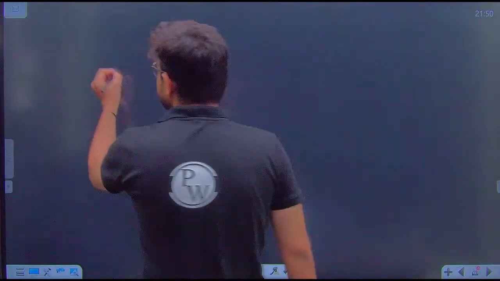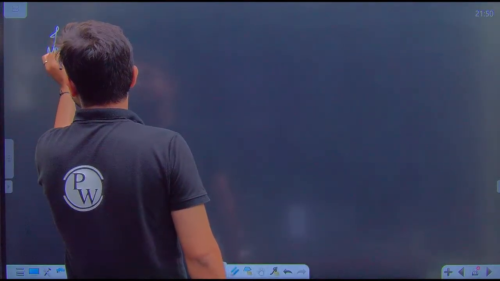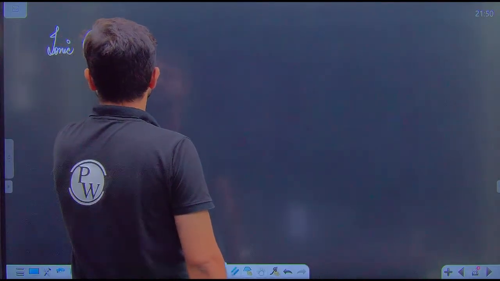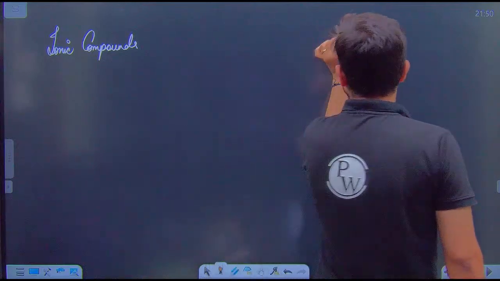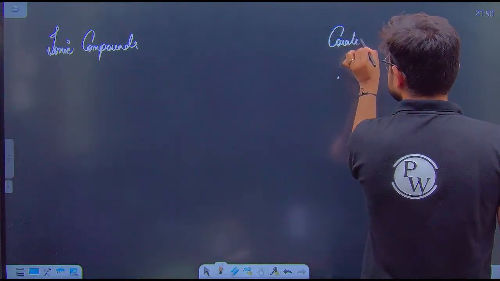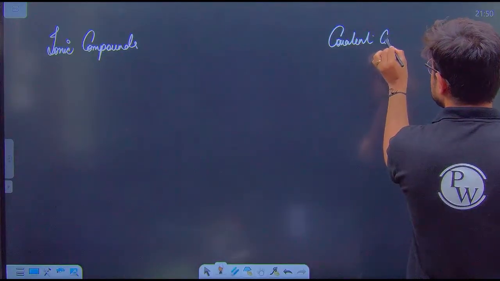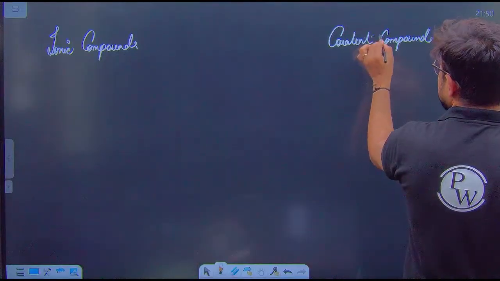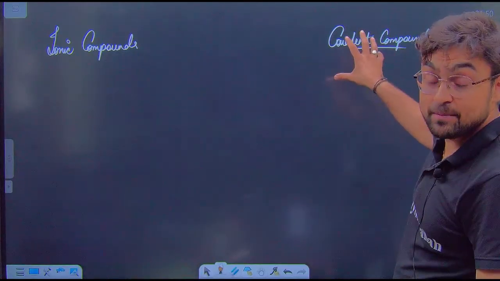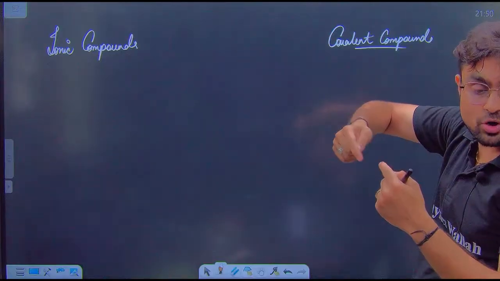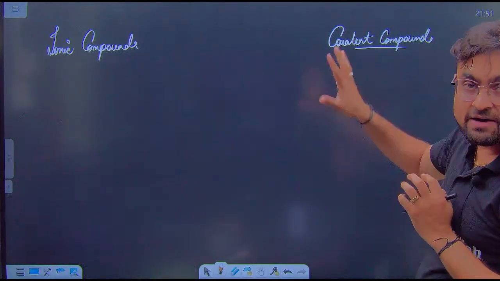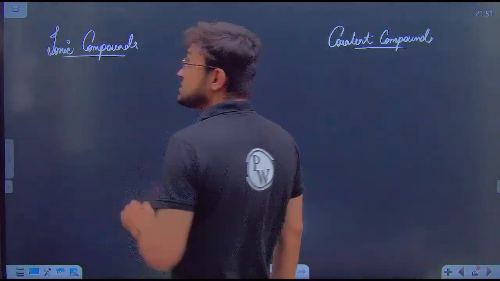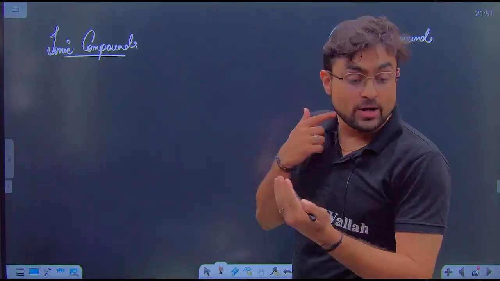Now guys, see, we have two types of compound with us. First are ionic compounds, and the another one are covalent compounds. I hope you all know that covalent compounds are those that have electron pair shared in between them. They have a shared pair of electron. And ionic compounds are those compounds that have completely donated their electron.